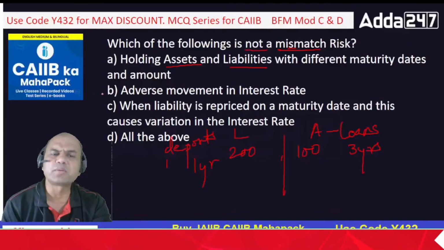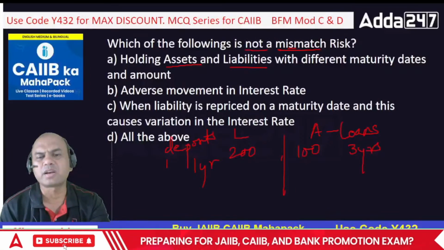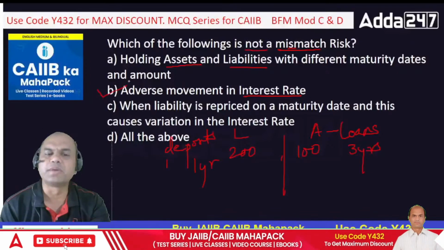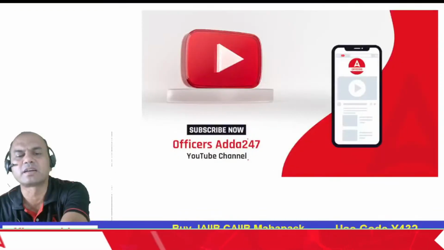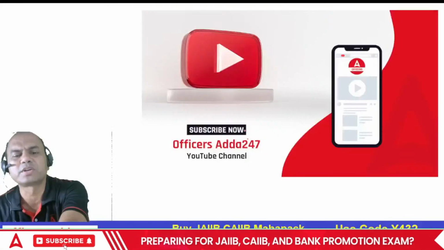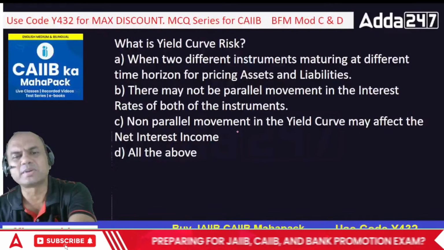Okay, and what about this B? B is not related to this mismatch at all. It is an interest rate risk. Means just now we saw it, this question, right? This question and this earlier one, where was it? It was the first question, right? So that is basically the point.